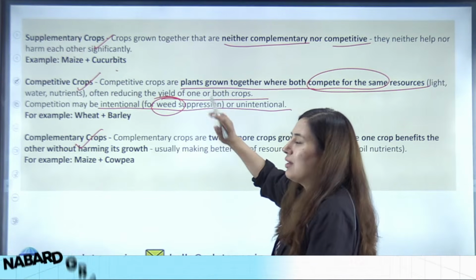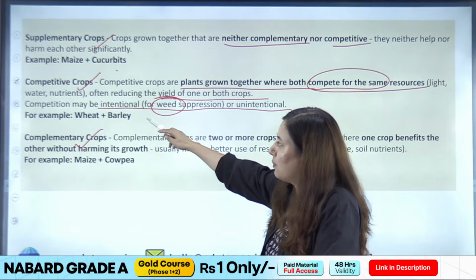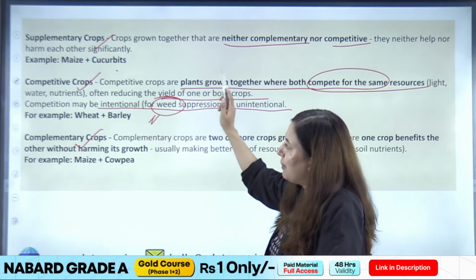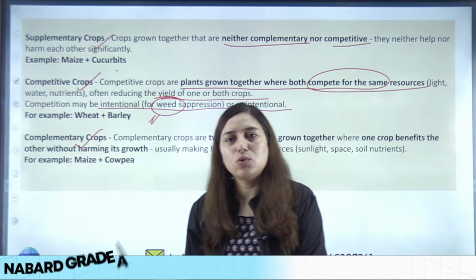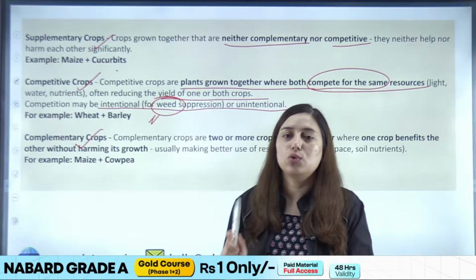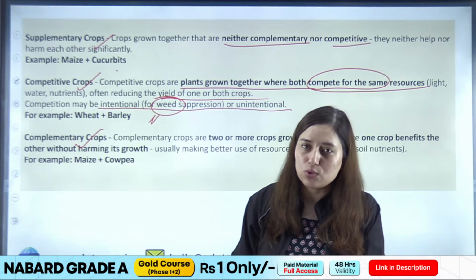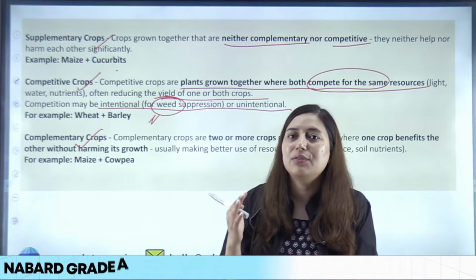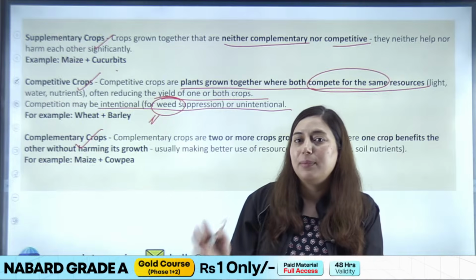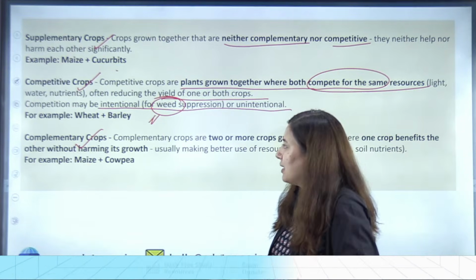Again, when we have the competitive nature of two crops, such crops will be called competitive crops, like wheat and barley. So always remember that you can not grow two cereal crops together because they both will compete for the same resources. So you'll never see rice and maize growing together. You will never see wheat and barley growing together, because they have competitive nature.